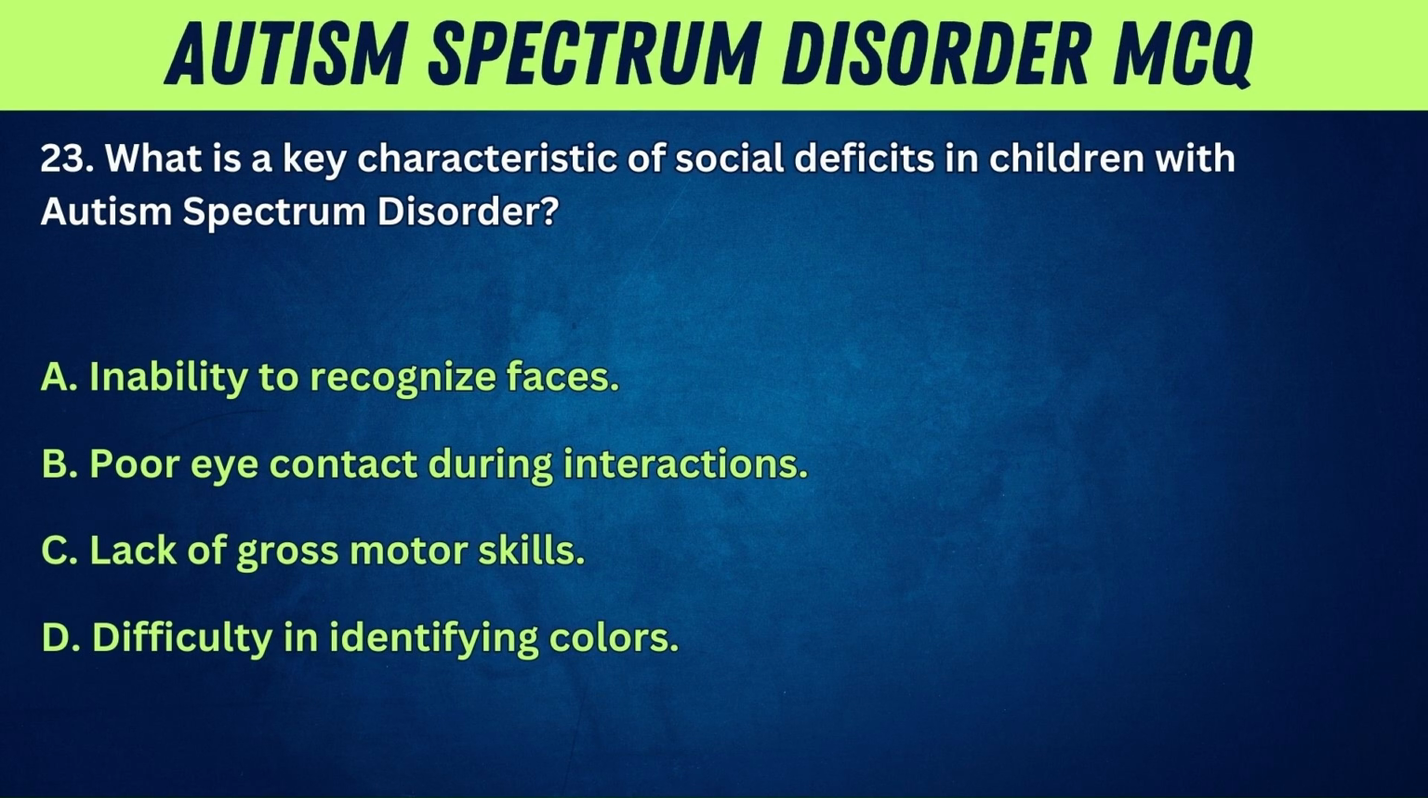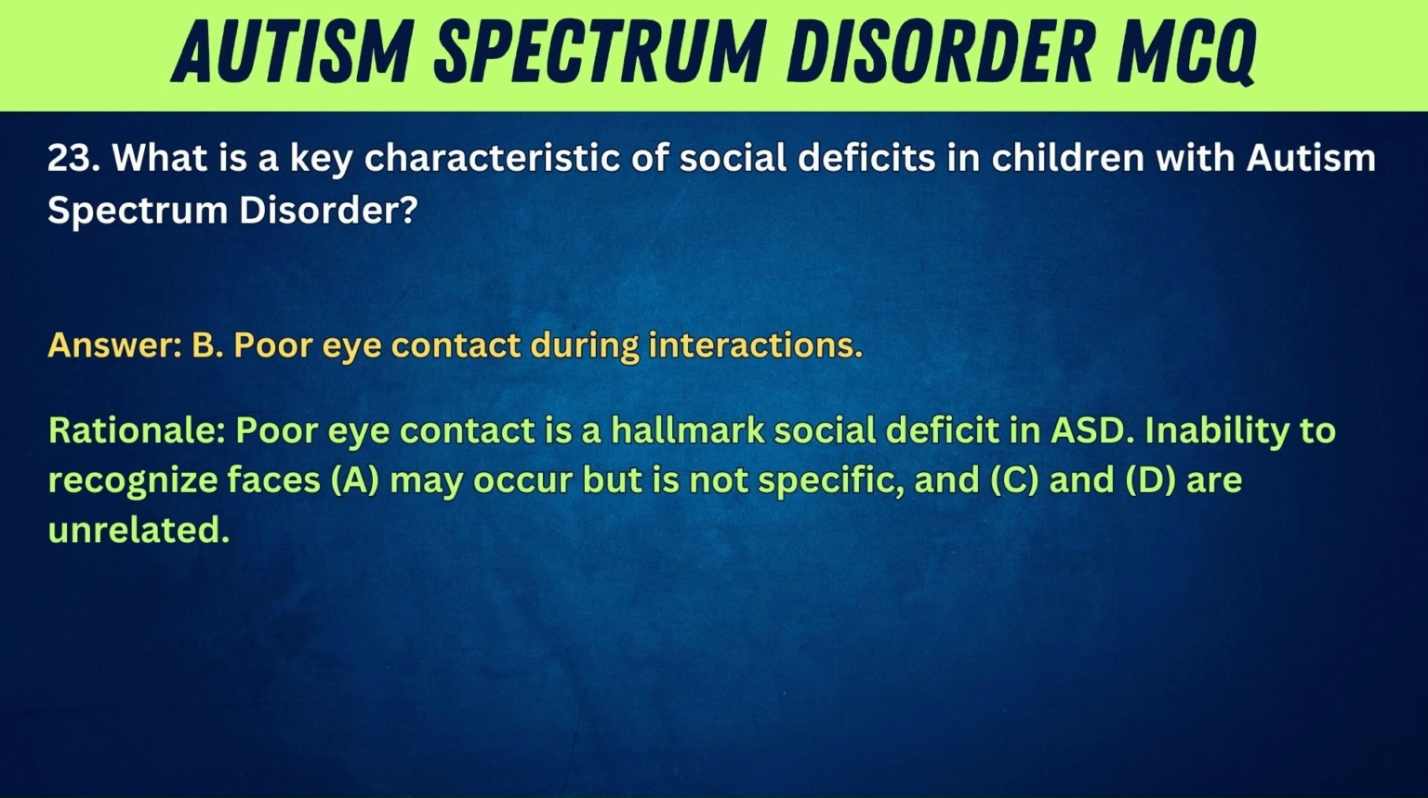23. What is a key characteristic of social deficits in children with autism spectrum disorder? A. Inability to recognize faces. B. Poor eye contact during interactions. C. Lack of gross motor skills. D. Difficulty in identifying colors. Answer: B. Poor eye contact during interactions. Rationale: Poor eye contact is a hallmark social deficit in ASD. Inability to recognize faces, A, may occur but is not specific, and C and D are unrelated.